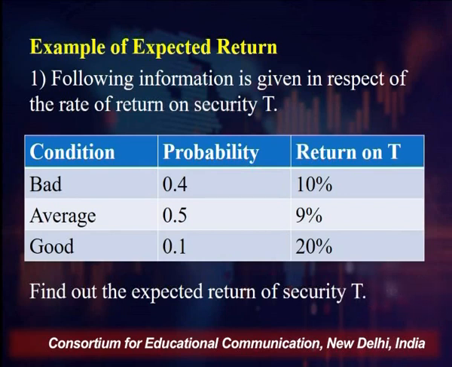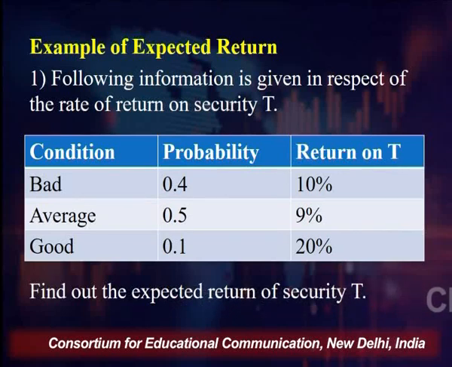Take an example and we will be able to make it more clear what is expected return. Say we are making an investment, let's take an example of an equity share. By and large our examples will be in terms of equity. When I am talking of return, by and large examples will be of the equity share. There are three different situations which we are visualizing. If the situation is bad, what is the probability that the situation will be bad? When I use the word bad, it means not as you expect. The probability of the bad situation is 40%, 0.4. The probability assigned is 0.4. And what will be the return in that situation? That is basically 10%.